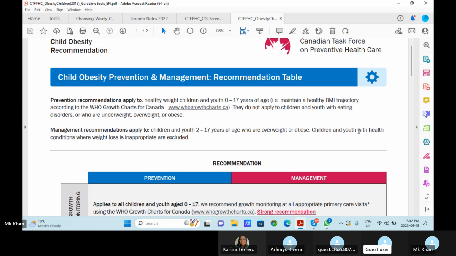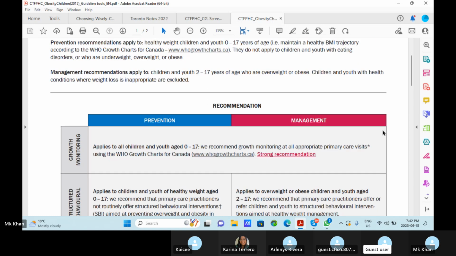Child obesity prevention and management recommendation table. Prevention recommendations apply to healthy weight children or youth 0 to 17 years of age. Maintain healthy BMI trajectory according to the WHO growth chart for Canada. They do not apply to children and youth with eating disorders or who are underweight, overweight or obese. So these are the children 0 to 17 years and the conditions that apply.